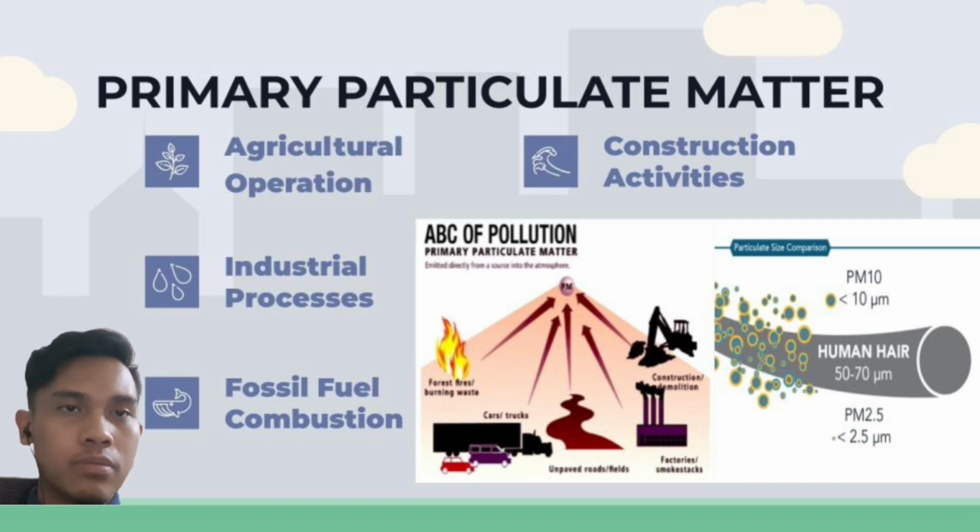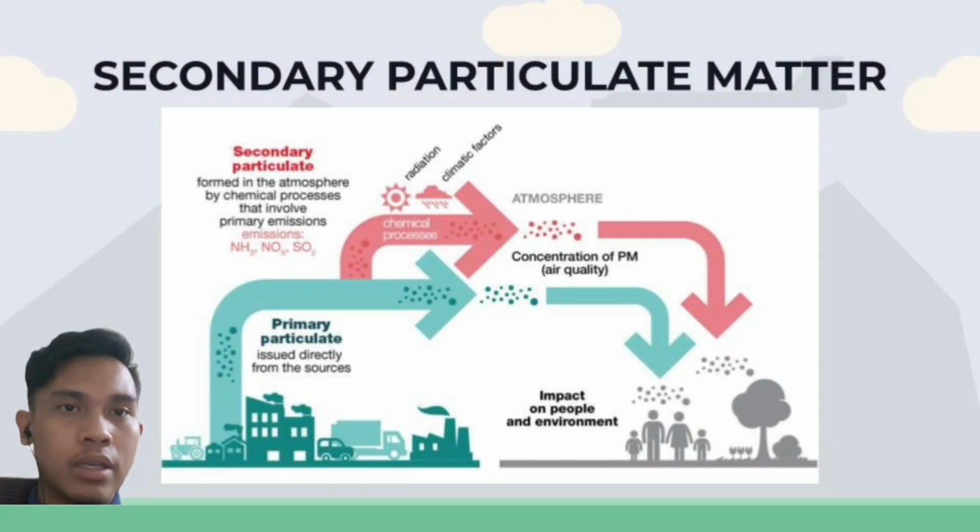The second type is secondary particulate matter, which is formed in the atmosphere by chemical processes that involve primary emissions like I have stated before. These particulate matters will build up and mix in the atmosphere. Through radiation and climatic factors, they will form secondary particulate matter that has more severe impact, especially on human health. Examples of those harmful substances are ammonia, volatile organic compounds, and sulfur dioxide. So those are the two types of air particulate matter pollutants.